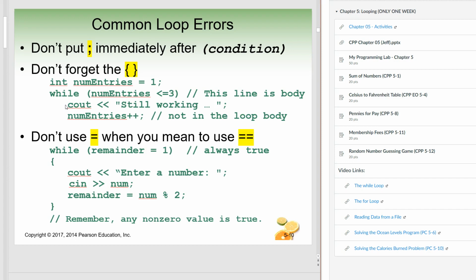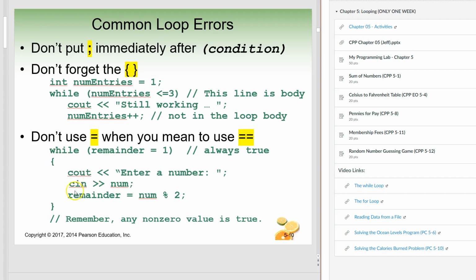But the problem with this is if you don't use curly braces, this will read in here, and you'll get this particular piece, and then it will come down here, and this line is part of it. This line is not. So this particular statement right here, num entries plus plus, that's not in the loop body. So it's not part of the curly brace section, and so it will be ignored even though it's indented. So don't, if you've taken CIS2 and you're used to doing this for Python, which is great, it does not work in C++, so you must use curly braces like this.